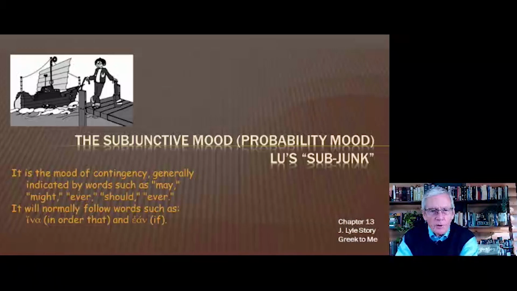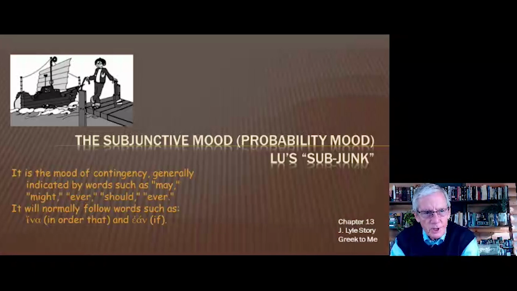If you remember way back with our parsing, the word mood tells us how something is said. In chapters 1 all the way through 10, we were dealing with the indicative mood, which are statements of fact. Now we get into subjunctive mood, which is called the mood of probability or contingency. And the good news with this chapter is that the endings are very, very similar to endings that we already know.